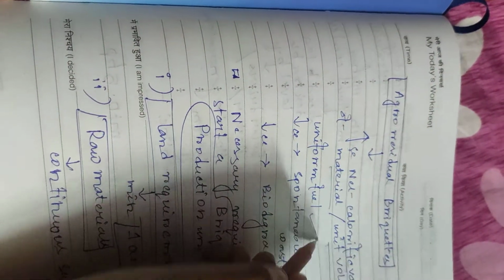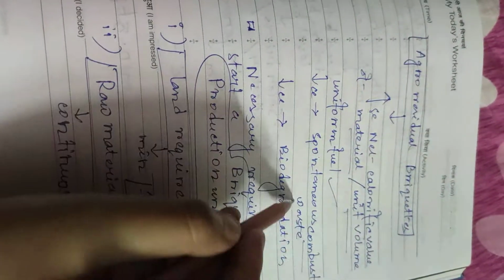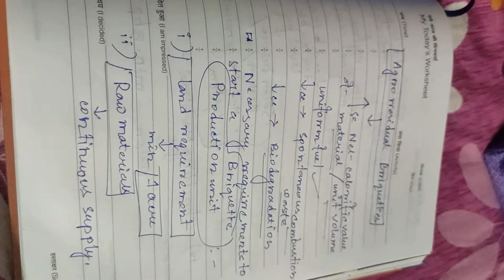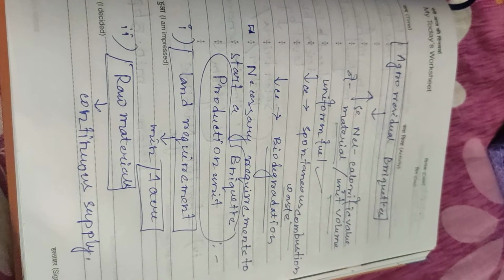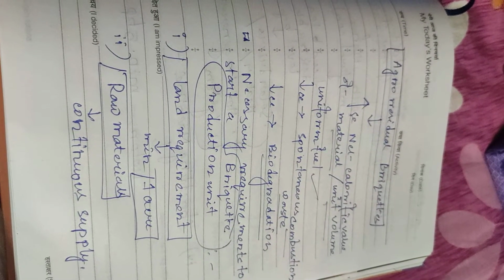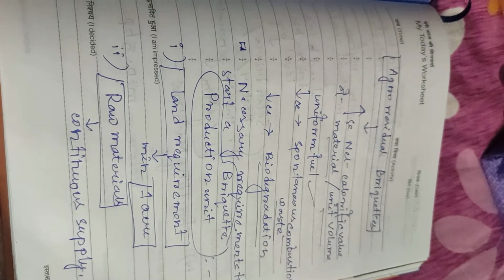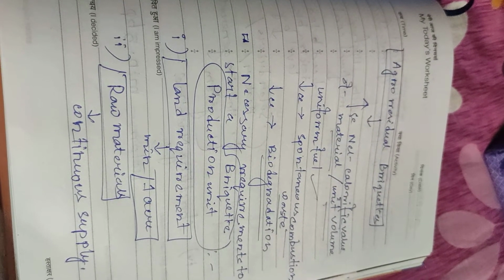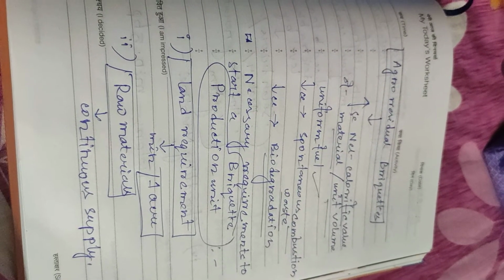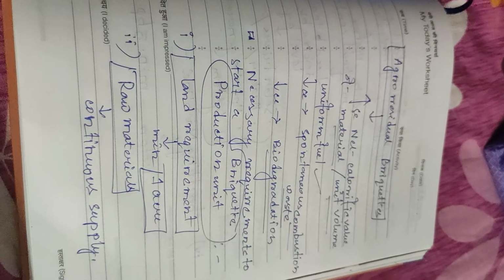They are a uniform fuel in size and shape, and they reduce spontaneous combustion wastes and biodegradation.